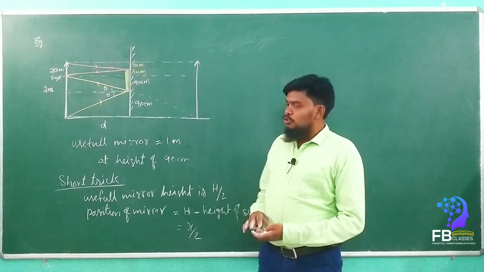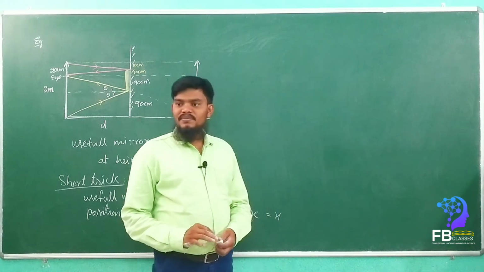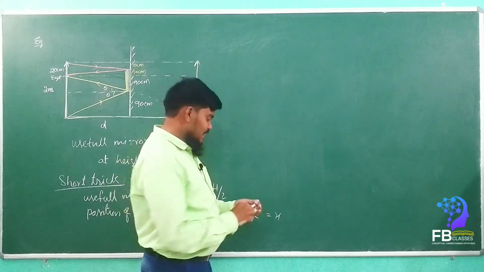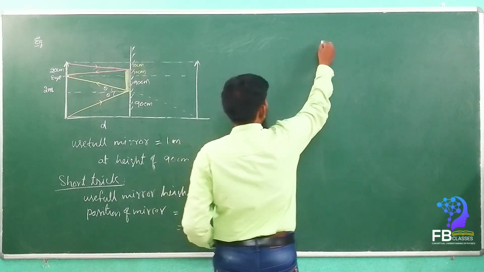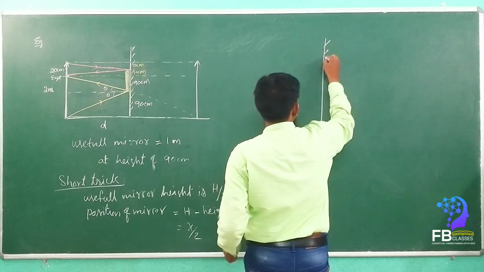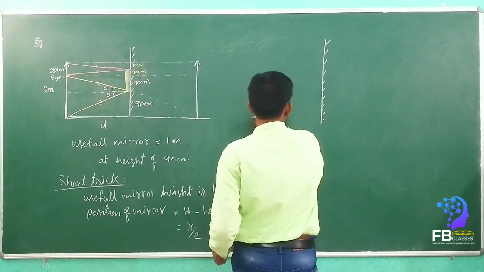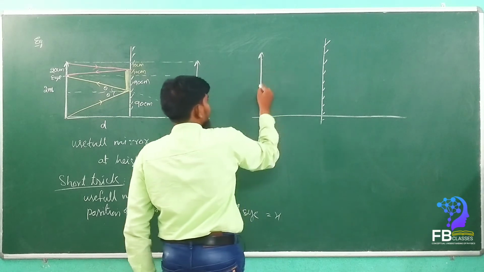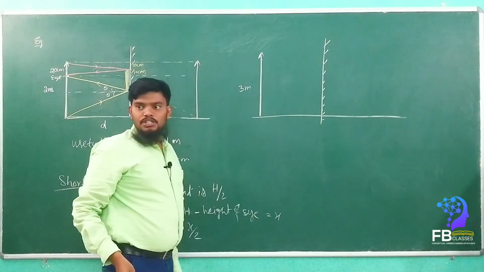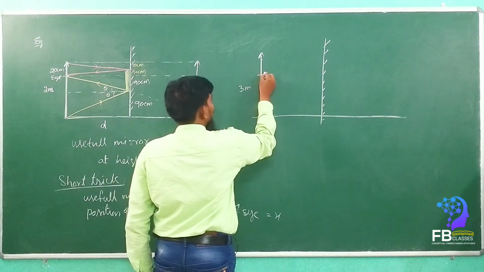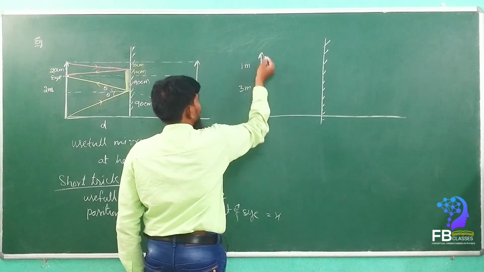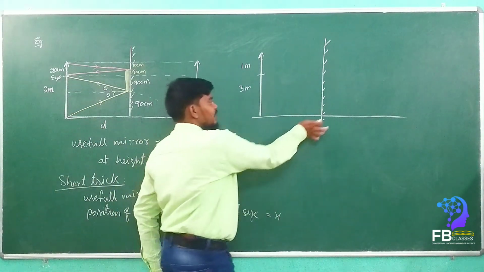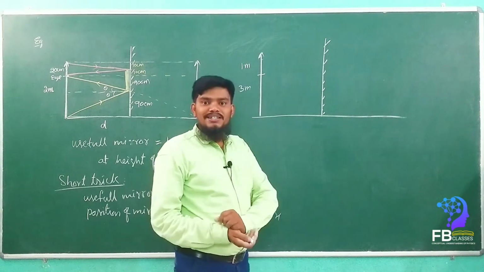Do you understand? So I will give an example problem, then you can tell me without putting your pen on the paper. Yes or no? See here, simple example. Let's consider this is the mirror. Now here the person is standing. Consider he is 3 meters in height, and his eyes are located 1 meter below. Then tell me the answer. How much height of the mirror is required?